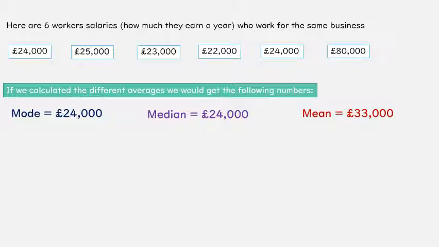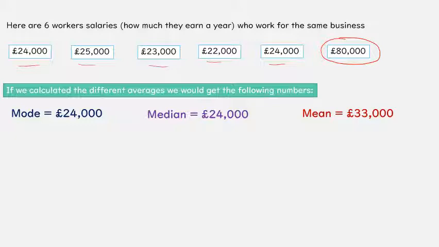So we can see the average means sort of the most common, the typical value you'd get paid. And we can see that most people would get about the mid-20s, wouldn't they? Ranging from about 22 to 25,000. Whereas this person here is a bit of an anomaly, an extreme value of 80,000. They still work for the same business, but maybe they're like a manager or something like that.